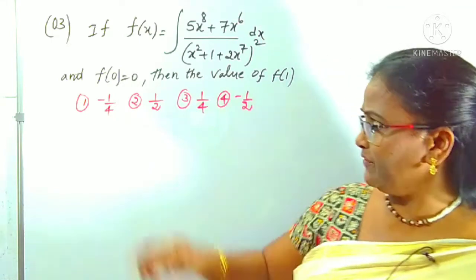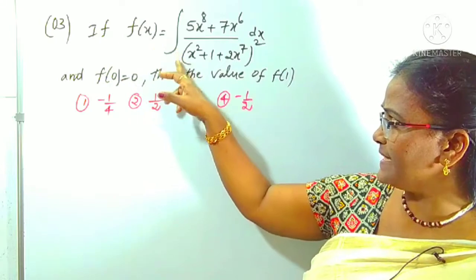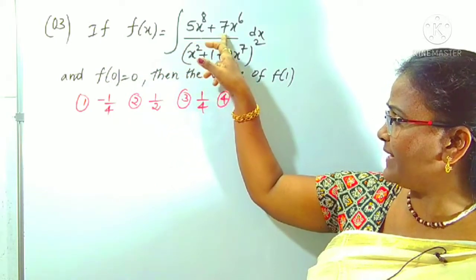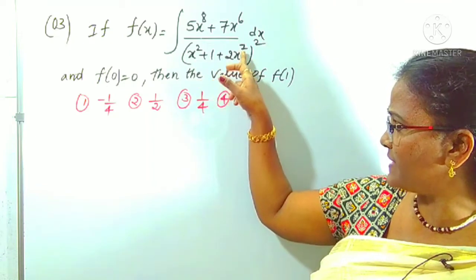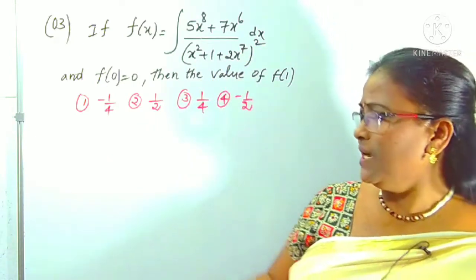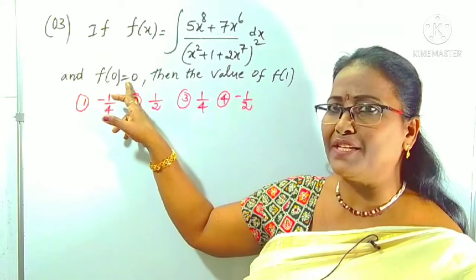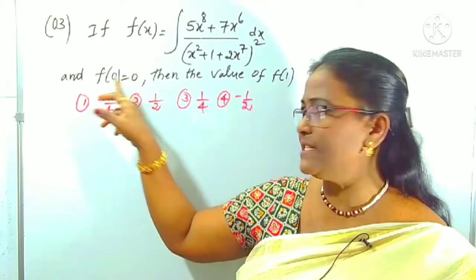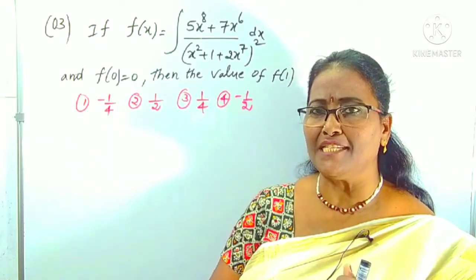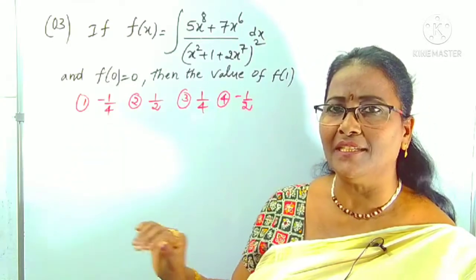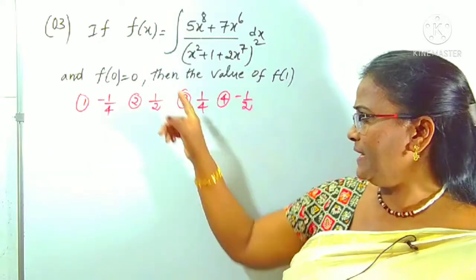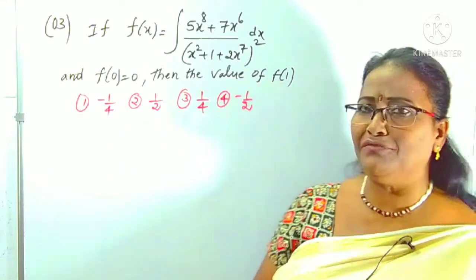So what is the question? I am reading it first. If f of x is given as the integral of 5x power 8 plus 7x power 6 divided by x square plus 1 plus 2x power 7, whole square, and f of 0 value is also given. You can use this for finding the constant. I will explain how at the end of finding the integration. Then we have to find the value of f of 1.